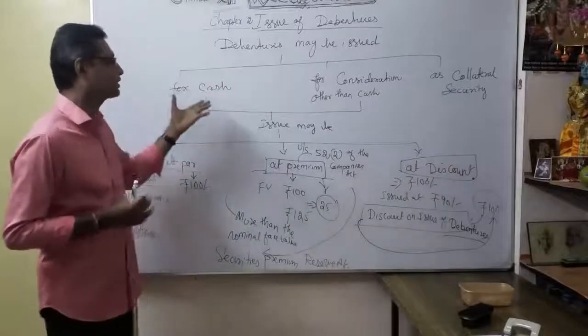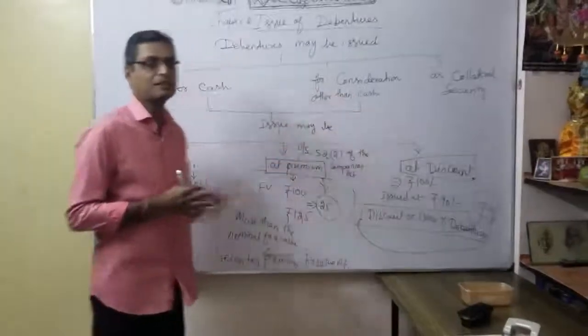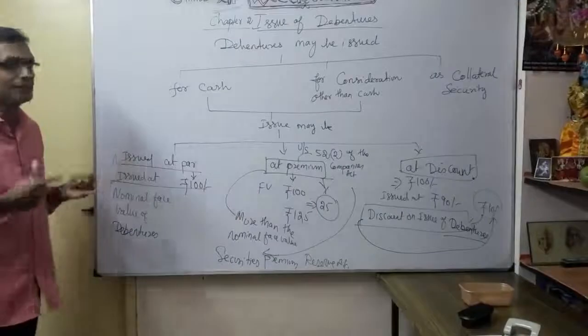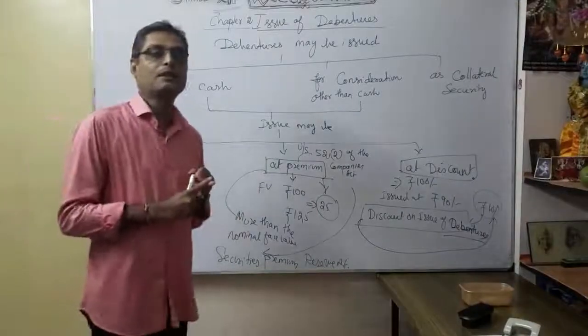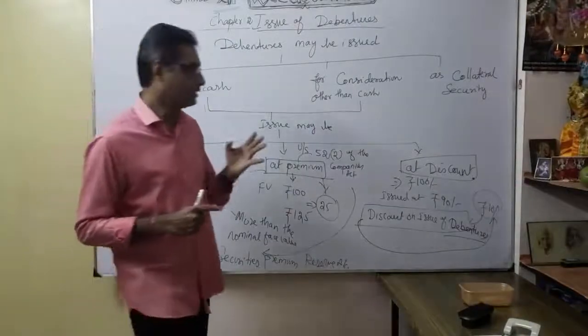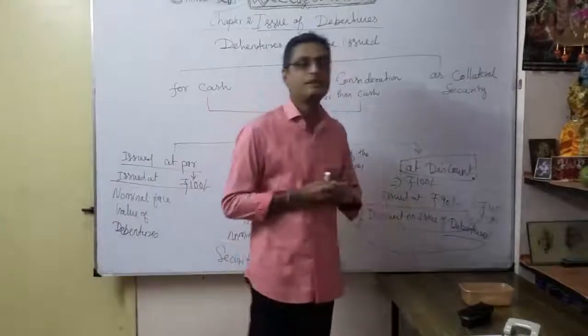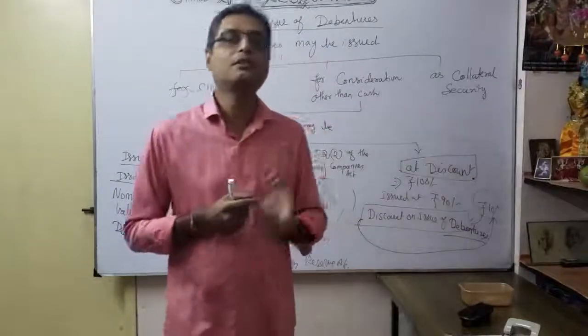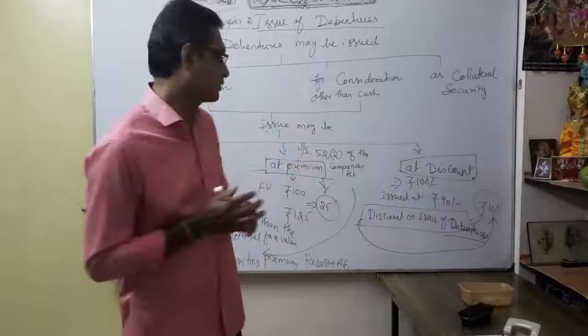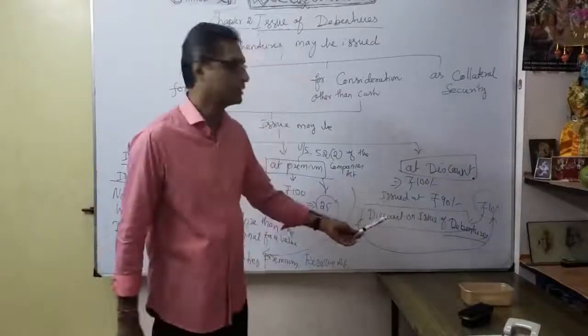So what are par cash and par considered other than cash? Then we are able to issue maybe at par, maybe at premium, then at a discount. At discount means you want to open a separate account, that losing part you want to debit to discount on issue of debentures. Understood that? This is the very important part.